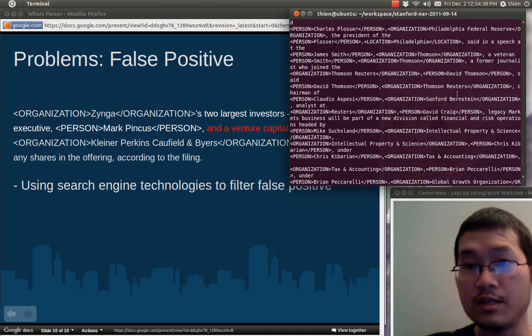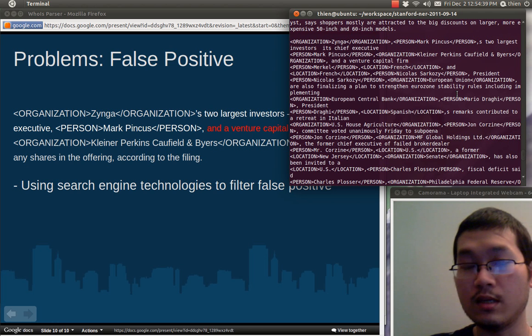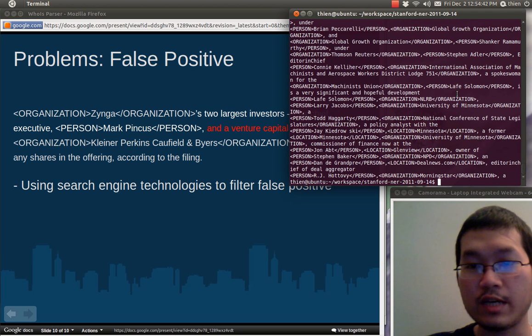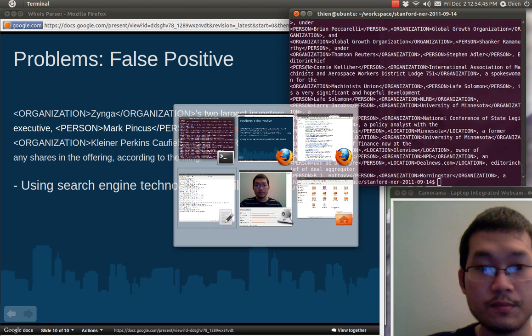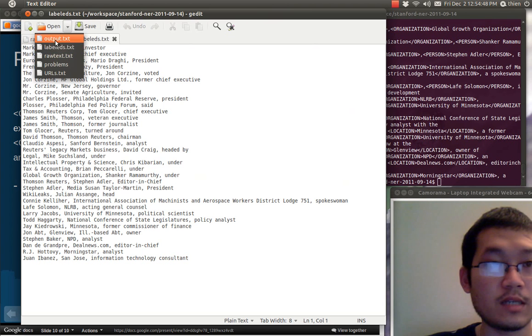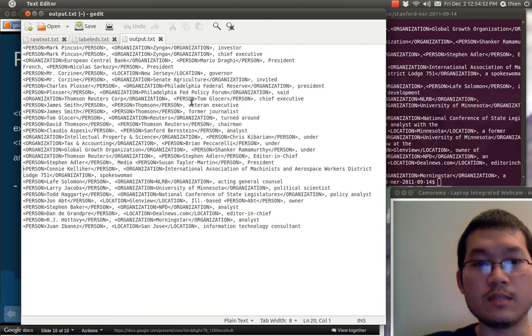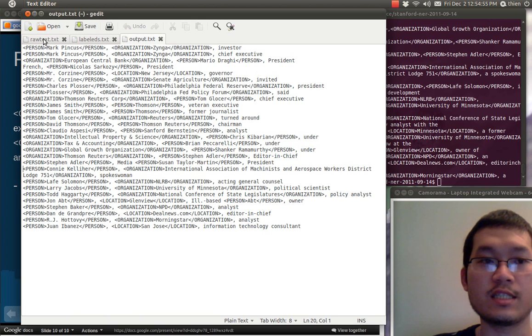So now take a look at the result of the tool. We can see it here, and in the output file, which is the result of running the tool against the raw text.